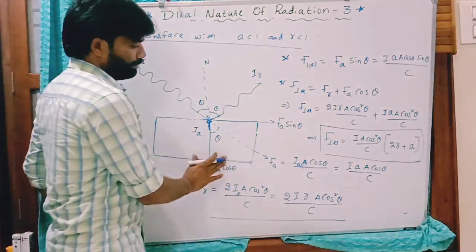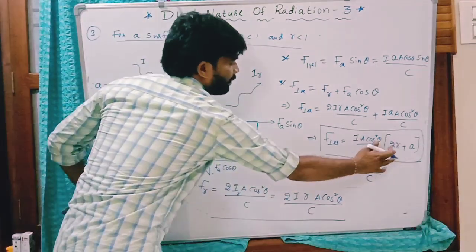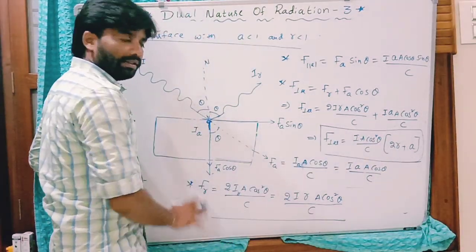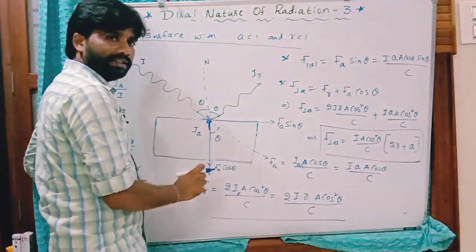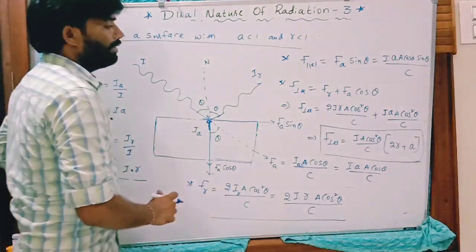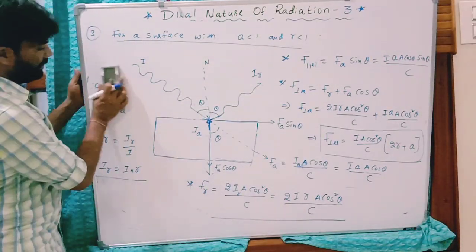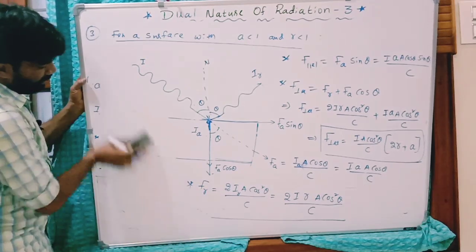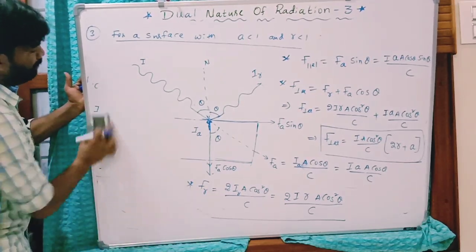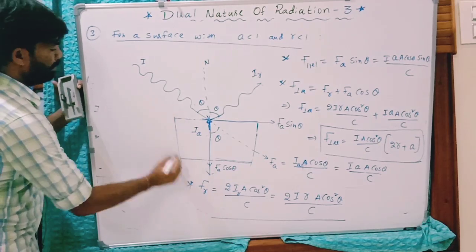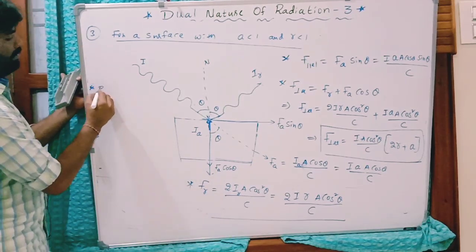If it is the perfect absorber, A equal to 1, R is 0. If it is the perfect reflector, R is 1, A is 0. Now the radiation pressure on this surface. The radiation pressure. Look at this. What is the radiation pressure on this surface? The perpendicular force.